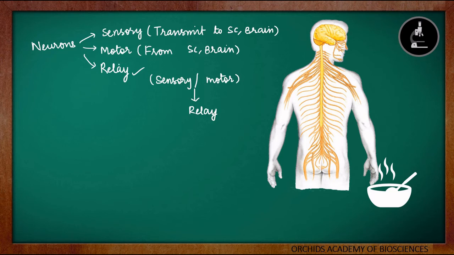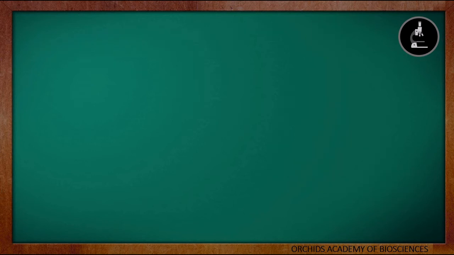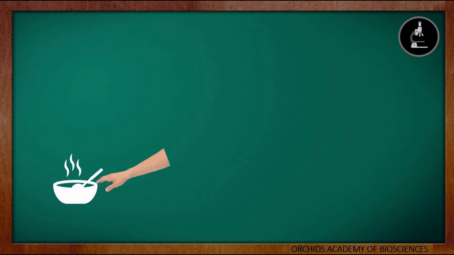So these are the three types of neurons in our body. Now we have seen about the neurons. Let us see how they work when we touch something hot and we need to quickly respond to it. When we need to respond very quickly or immediately to any change in the environment, the information is processed and the spinal cord itself sends the information to the motor neurons and we remove our hands.